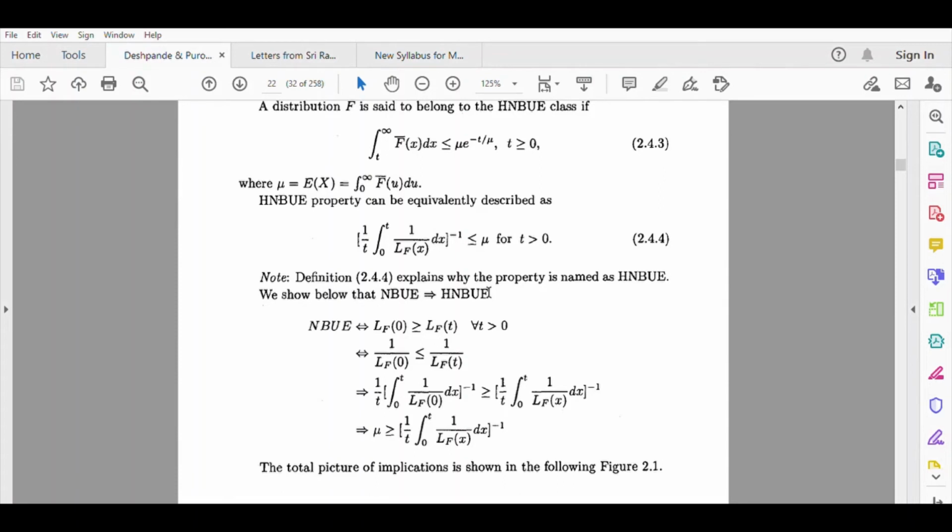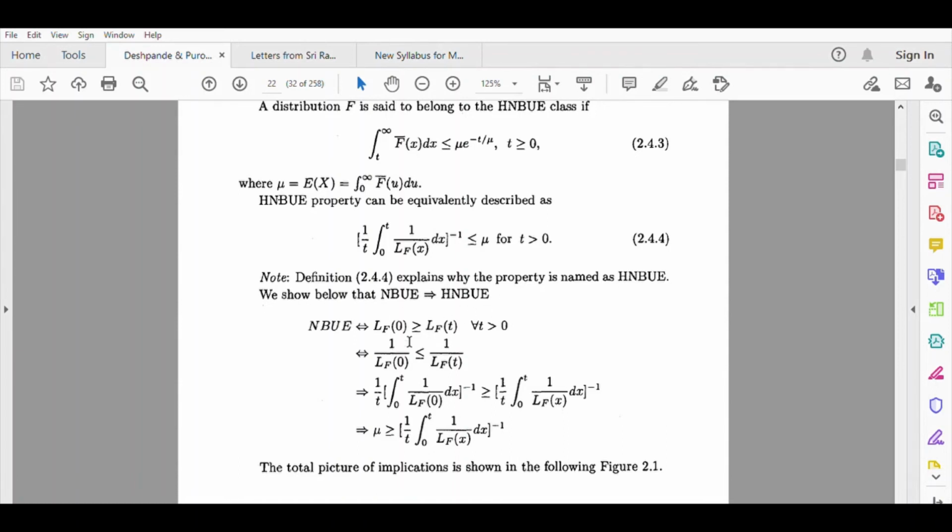So the NBUE class becomes a subclass of the HNBUE class. Let us consider that a distribution belongs to the NBUE class. Then L_F(0) is greater than or equal to L_F(t), because new is better than used. So the mean residual life of an item of age 0 is more than the mean residual life of an item of age t. And this is true for every t because it's a class, so it holds for all time units. So we have this property.